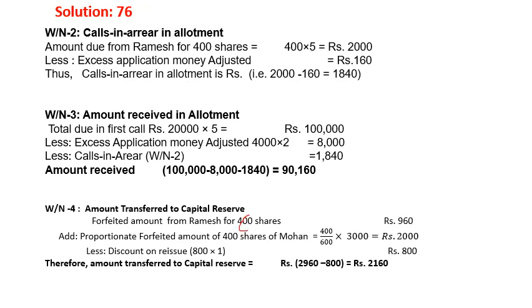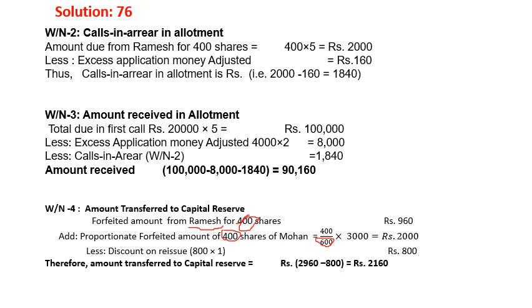The 400 from Ramesh and the balance from Mohan, we are taking the balance, that is 400 plus 400, 800. But Mohan's total shares are 600. So that is the forfeited amount. In the question, the shares that are wholly reissued are Ramesh's.